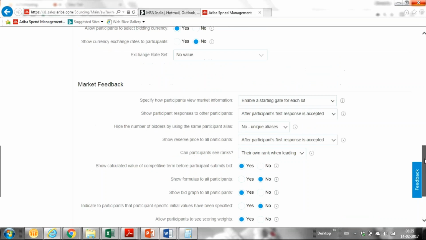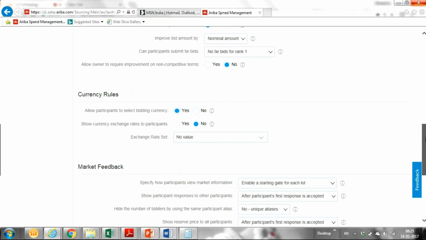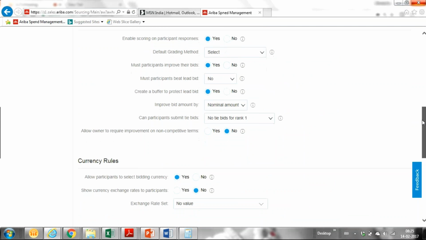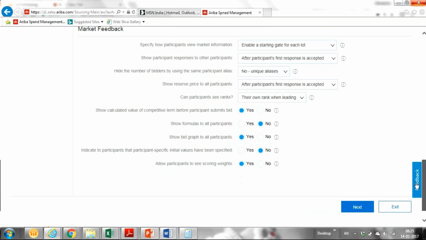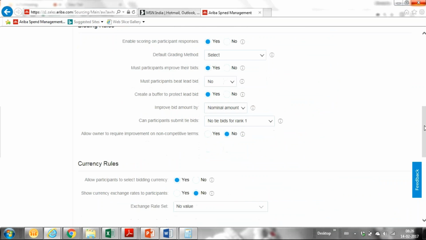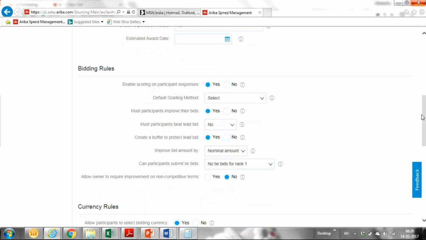But since the same solution is deployed across different countries and different industries, this field will always be enabled and visible to the customer. No, let me answer your question. So now it's our responsibility to make sure that, as you said, buffer is not used across some countries. So now it's our responsibility to hide this field. Our responsibility means the consulting company's responsibility. The consultant's responsibility is to hide this.